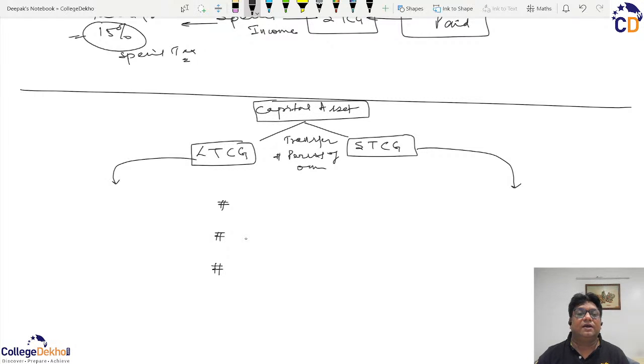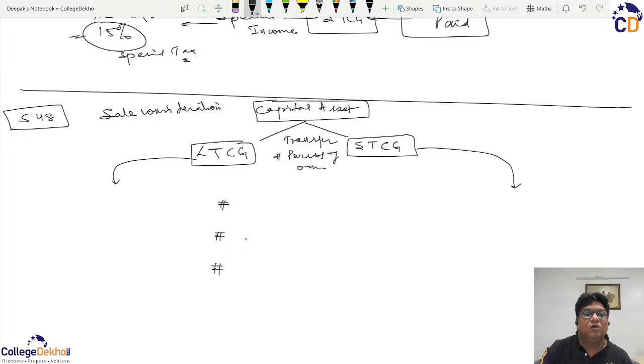As per section 48 of the Income Tax Act, whenever the asset is sold, there is a sale consideration which will constitute the revenue for calculating the capital gains, and out of this sale consideration, only three kinds of deductions or expenditures will be allowed.